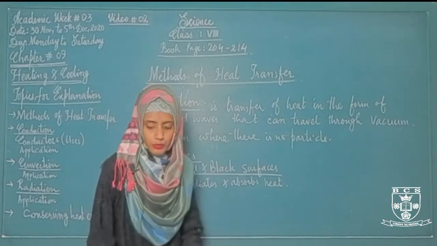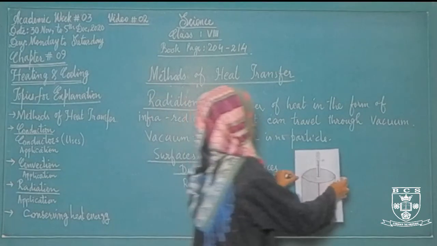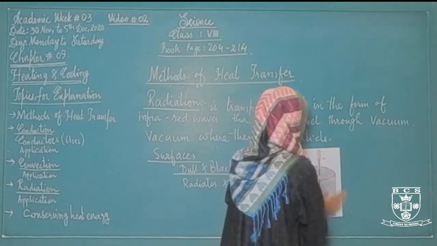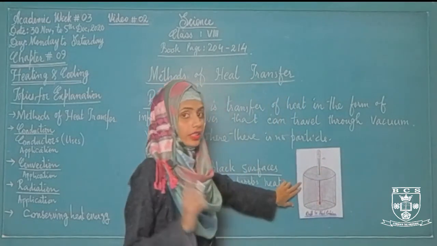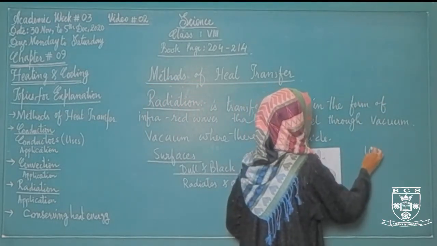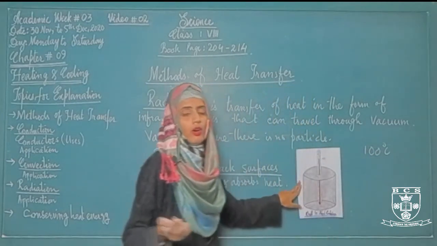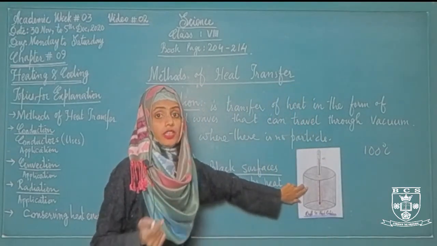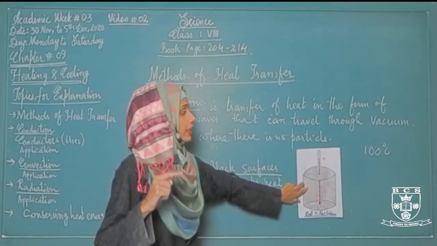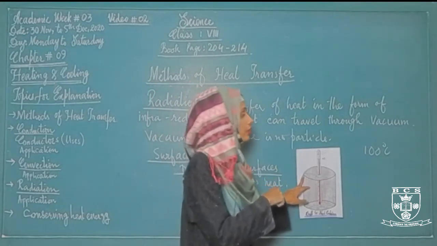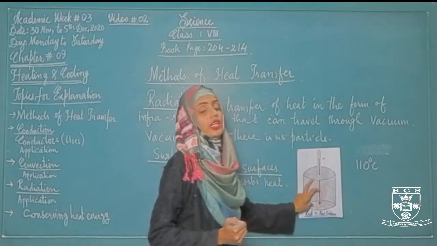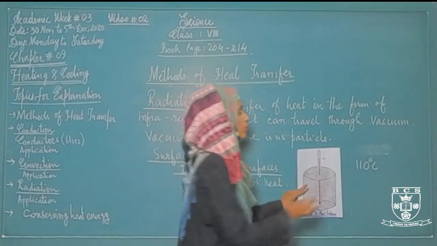For example, we have this diagram. Let's suppose the temperature of this container is lesser than its surrounding, and let's suppose the surrounding temperature is 100 degrees centigrade. What will happen? This dull and black surface will start to absorb the heat from its surrounding. When it absorbs enough heat, and the temperature of this container reaches 110 degrees centigrade, what will happen? In this situation, this dull and black container will start to radiate heat.